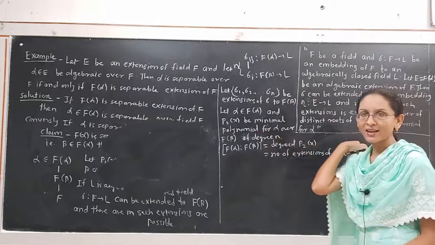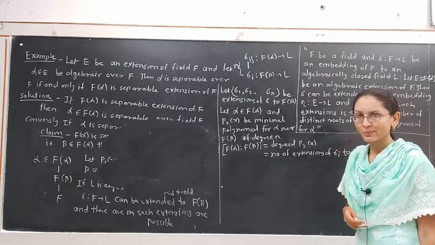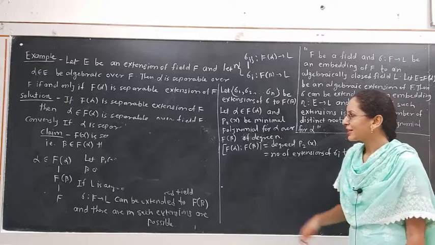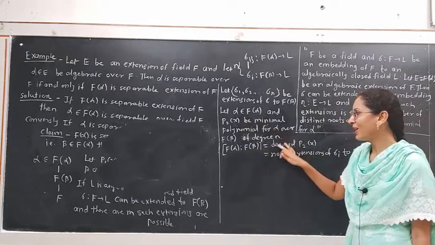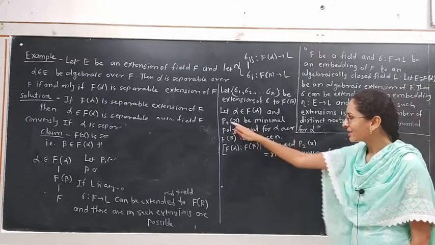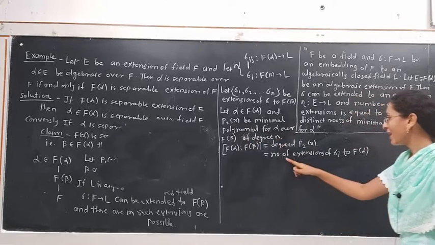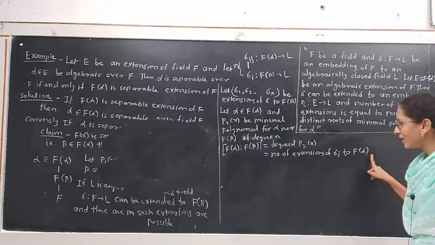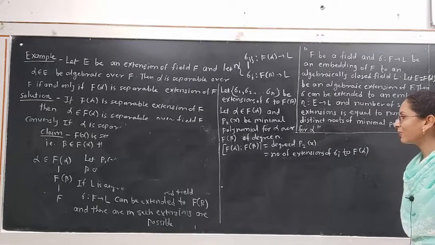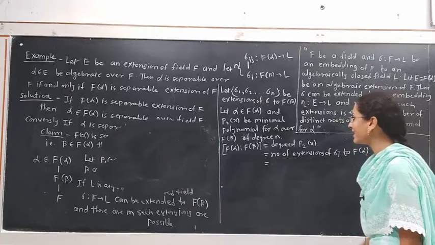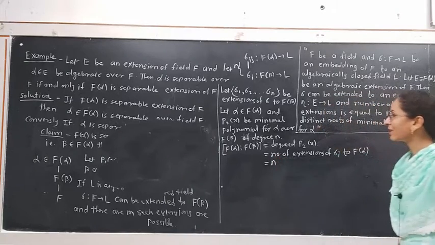So P2(x) has n distinct roots because alpha is separable over F, hence it is separable over F(beta). Therefore P2(x) is the minimal polynomial for alpha over F(beta), which is separable, hence it has n distinct roots. Hence the number of extensions of sigma i to F(alpha) is equal to, how many extensions are there? n extensions.